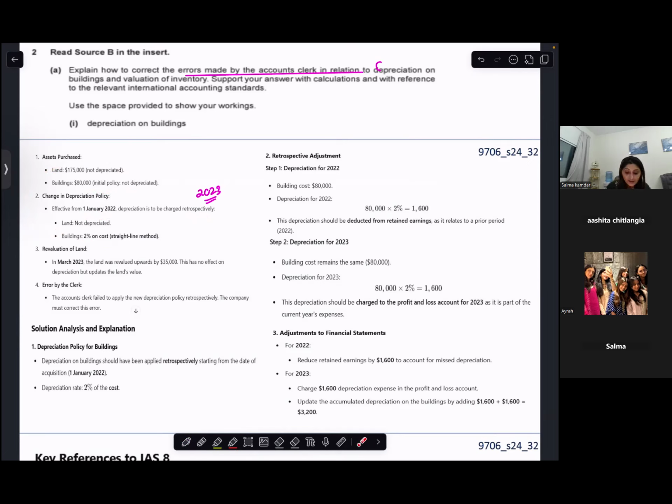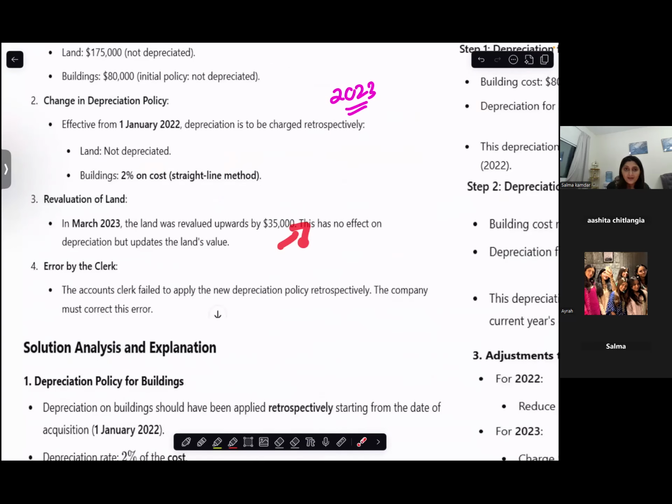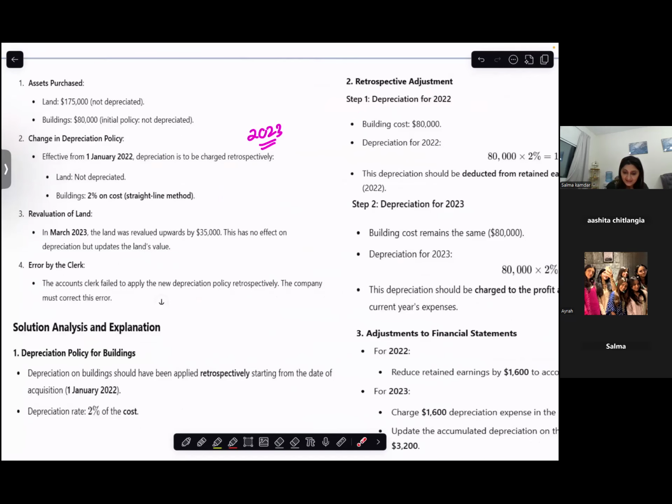The third thing that was there in the question was that in March, land was revalued upwards. Tell me, will this have any effect on the depreciation or valuation or any error that the clerk has made? No. It has no effect on my depreciation policy. Now, what was the error by the clerk? He failed to apply his new depreciation policy retrospectively, and the company must correct the error. Yes, this is what the question is telling us.